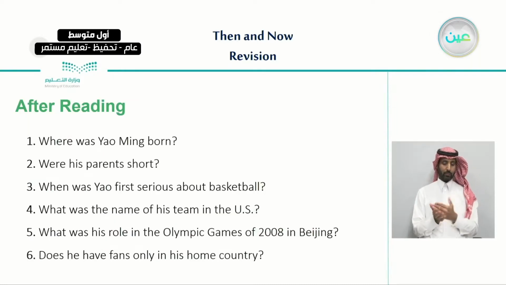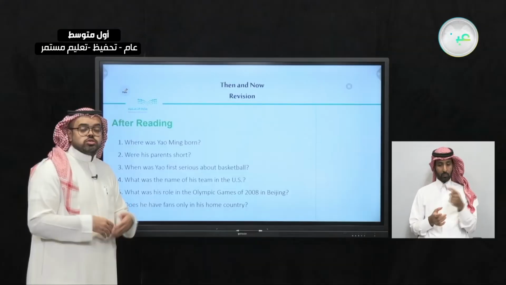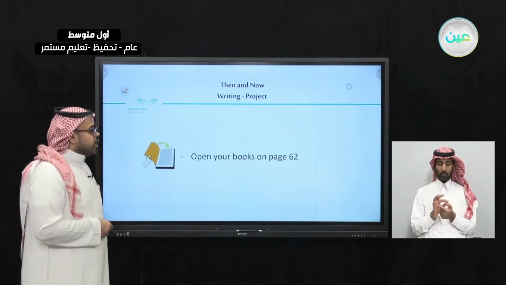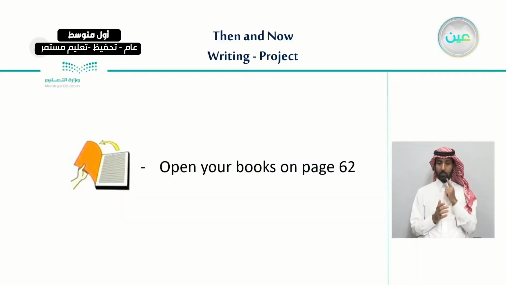And also we answered questions about the reading text, for example, where was he born, when was he first serious about basketball, the name of the team he joined, his role in the Olympic Games, and finally whether he has fans only in his home country or all parts of the world. So as for our lesson today,